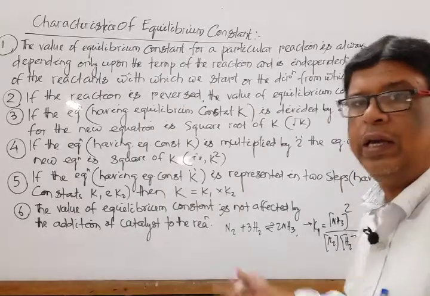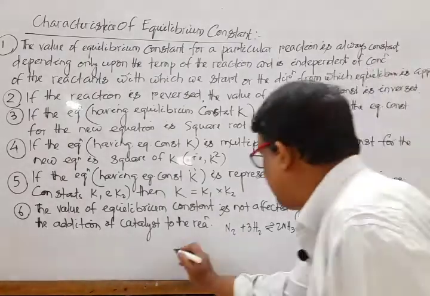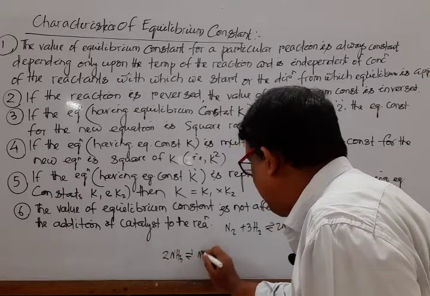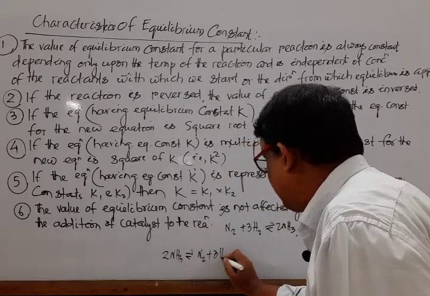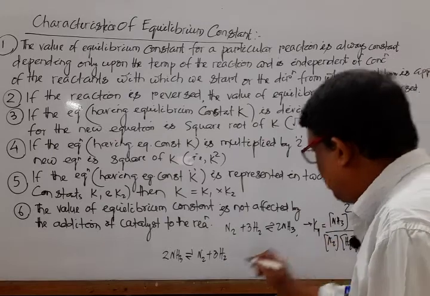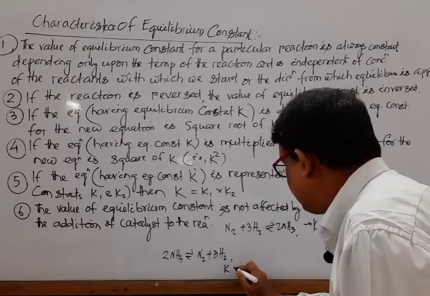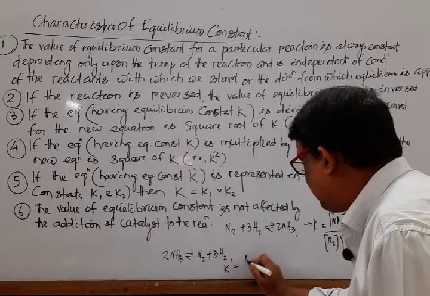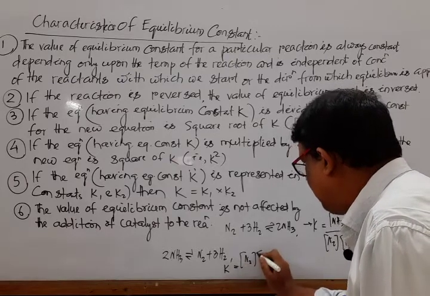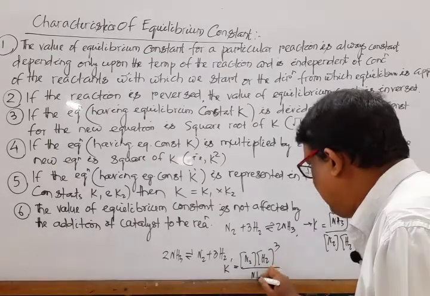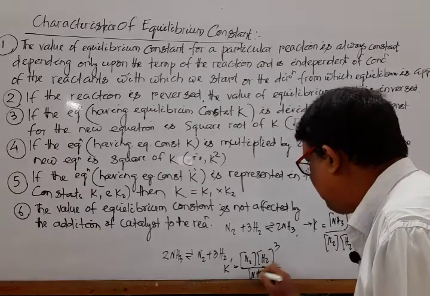Now if we reverse the equation, that means 2NH3 gives rise to N2 plus 3H2. In this case, the new equilibrium constant is K dash. Now K dash is equal to [N2][H2] to the power 3 divided by [NH3] power 2.